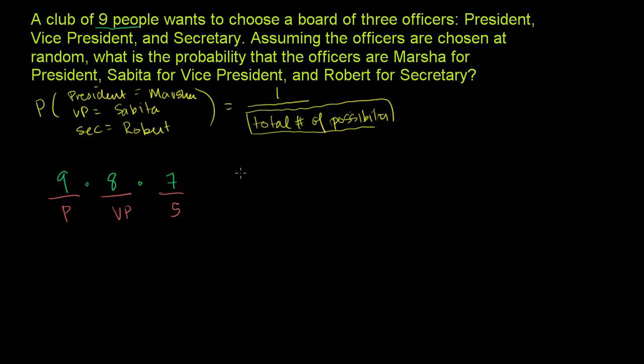9 times 8 is 72. 72 times 7. 2 times 7 is 14. 7 times 7 is 49, plus 1 is 50. So there's 504 possibilities.